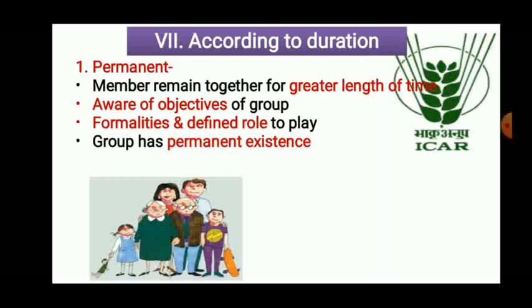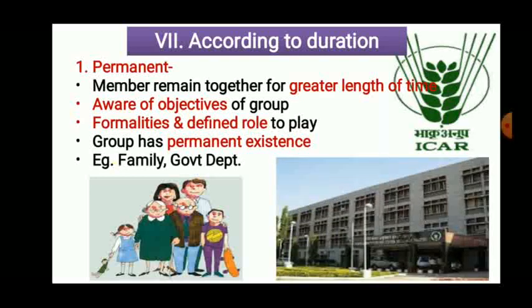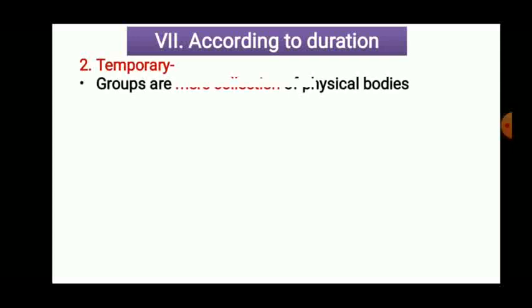For example, the family or a government department. Our family is a permanent one. Government departments are also permanent; even though members change, the family and the government department remain as they are. Okay. The second one is the temporary group. Temporary means for a short period of time.